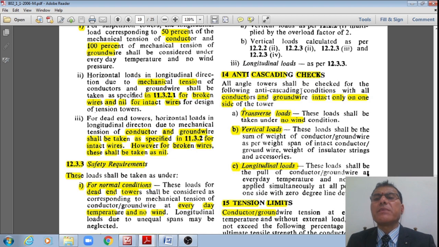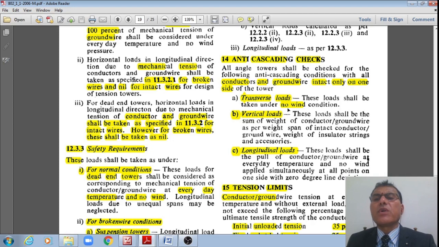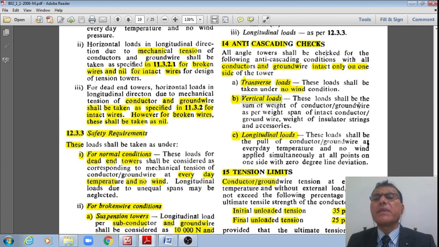All angle towers shall be checked for the following anti-cascading conditions with all conductors and ground wire intact, working conditions only on one side of the tower, not on the other side. Transverse loads shall be taken under no wind condition, whereas vertical load shall be taken as the sum of the weight of conductor or ground wire as per weight span of intact conductor or ground wire, weight of insulator string and accessories.